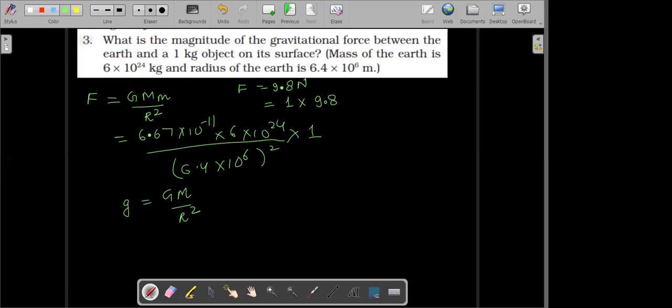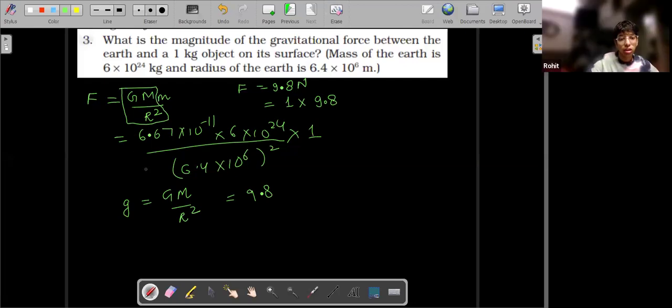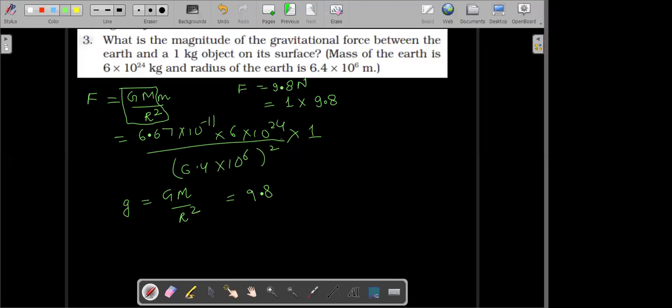Yes, sir. Okay, and we calculated this. So here we have this GM over R squared. This value turns out to be 9.8. You can perform the calculations and check, you'll get this as 9.8.